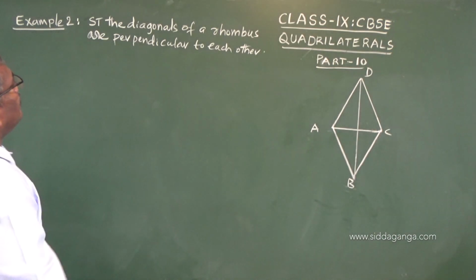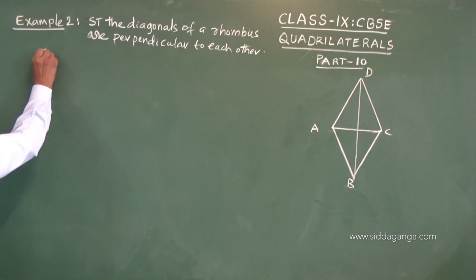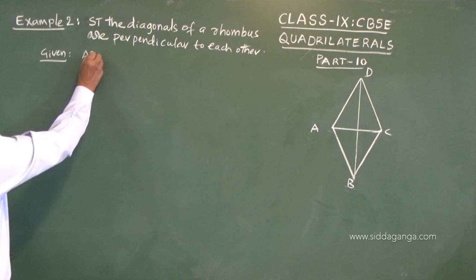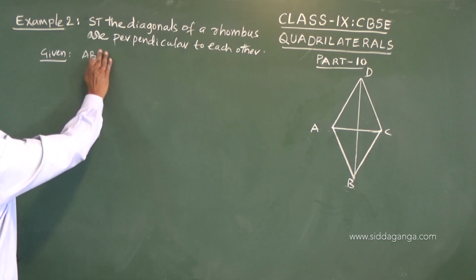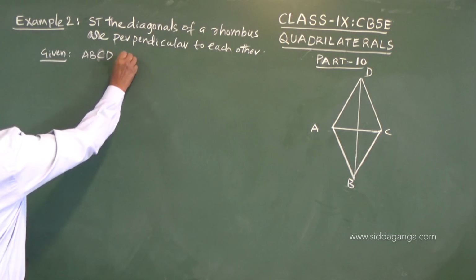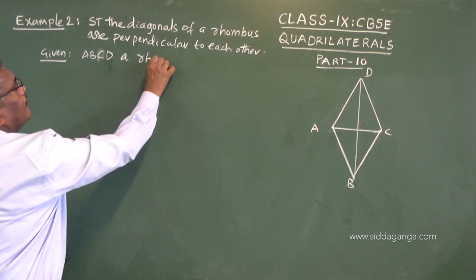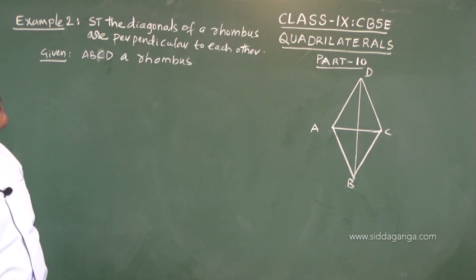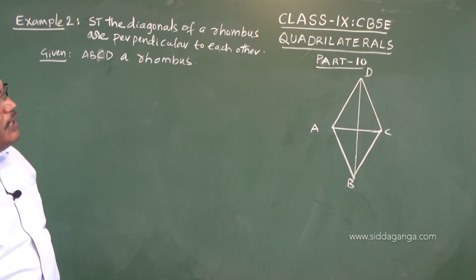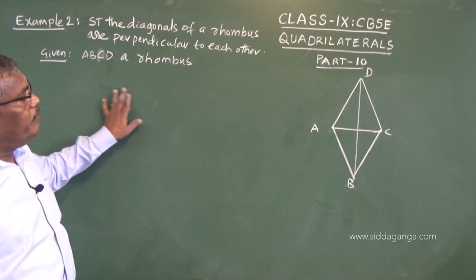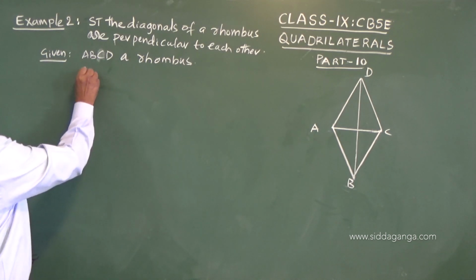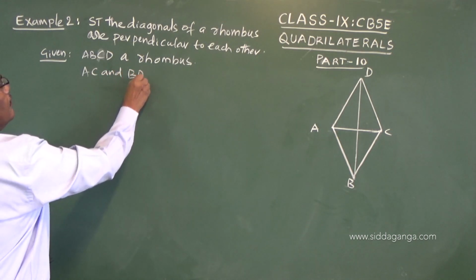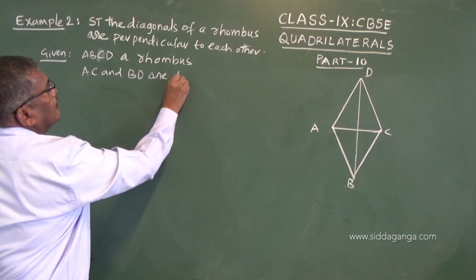So, given ABCD is a rhombus, the diagonals of a rhombus are perpendicular to each other. So AC and BD are diagonals.